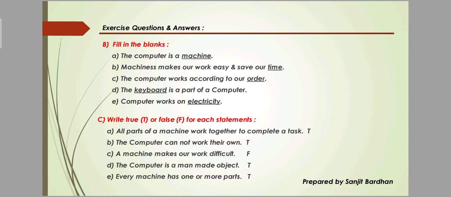These are the fill in the blanks. Okay, next is number C, true false. True false means if the statement is correct, we write true, or if the statement is incorrect, we write false. Number A is: all parts of a machine work together to complete a task. We all know that a machine has many parts, and all parts work together to complete a task. That means this is true.